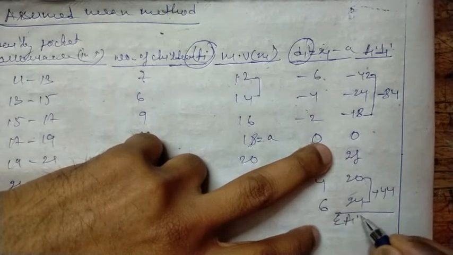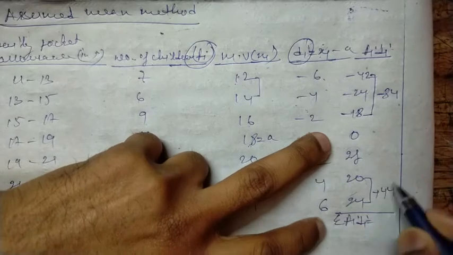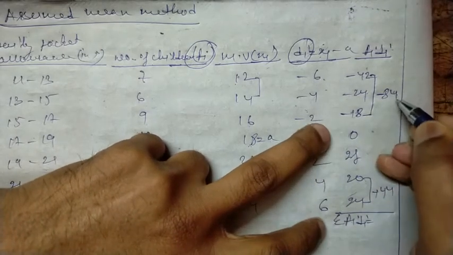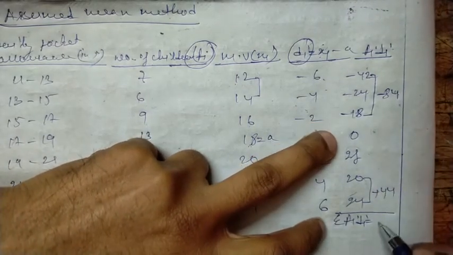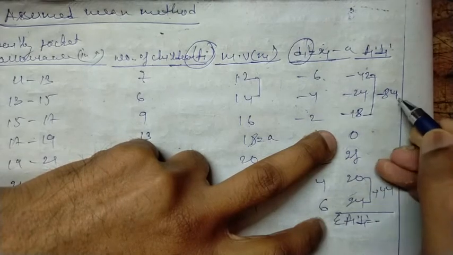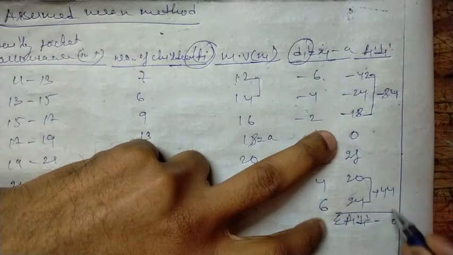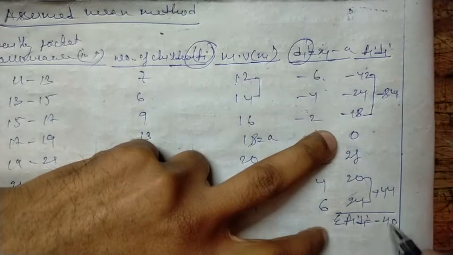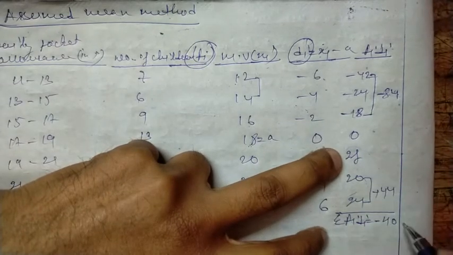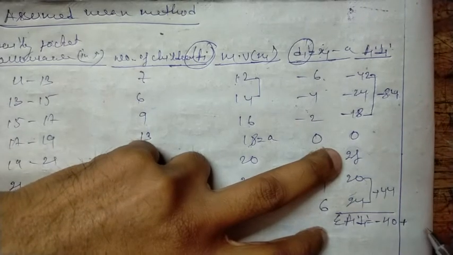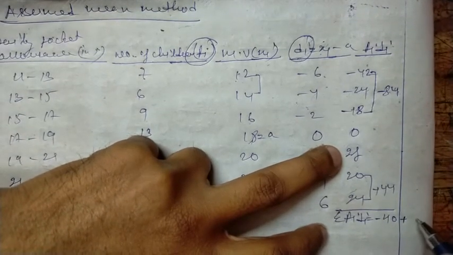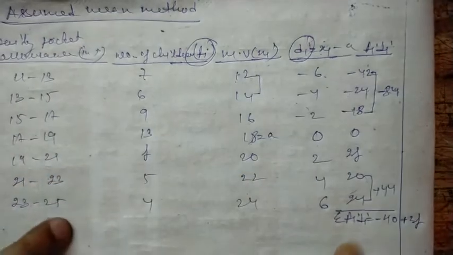Sigma fi di, if I subtract, I get minus 4 minus 4, 0, 8 minus 4 is 4, so minus 40, and this will be plus 2f. Okay, so we have got this value.